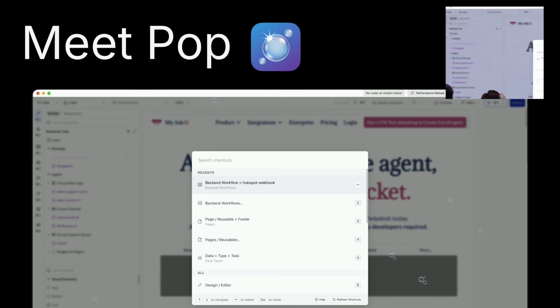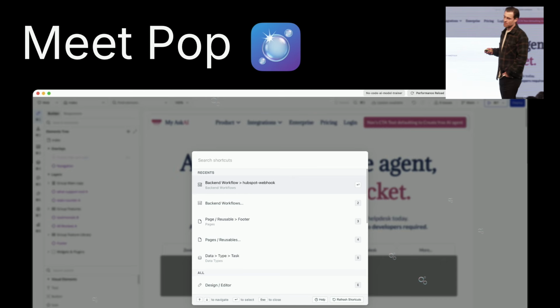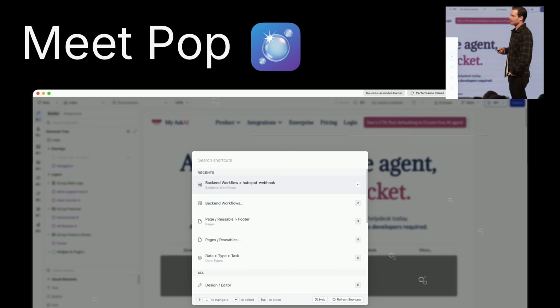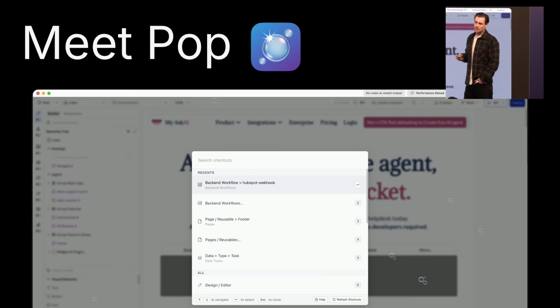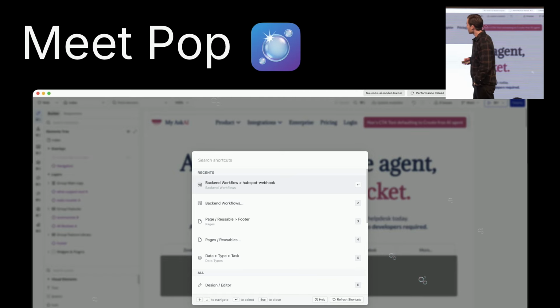And it comes with this Command K action palette where you can basically search and jump to any part of your application in under a second. We've got about 20 Bubble developers using this. It's about to launch as a Chrome extension, so feel free to drop me an email if you'd like to get access to this as well.